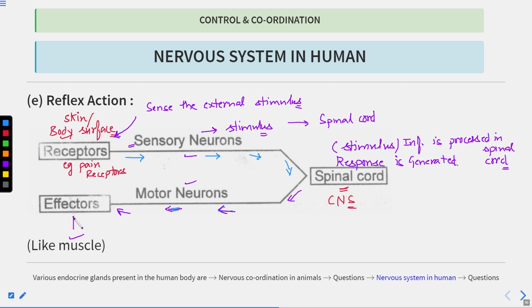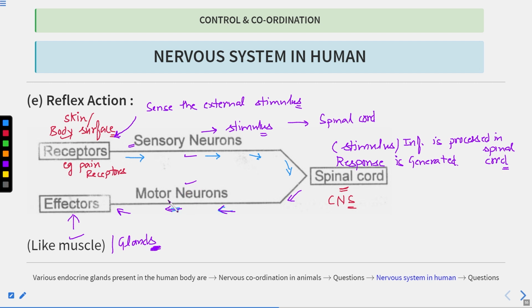Muscles are a type of effector organ. Clear? One more example of effector organs is glands. These glands will be stimulated and they will secrete enzymes, gastric juice or hormones.